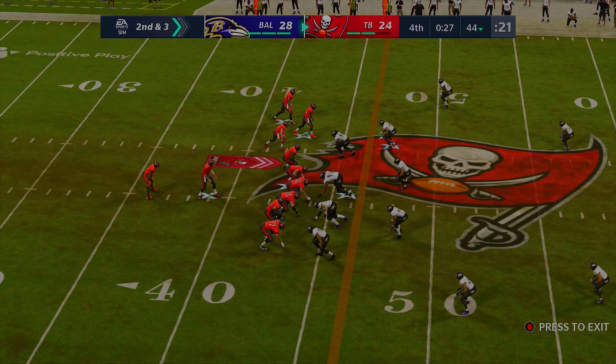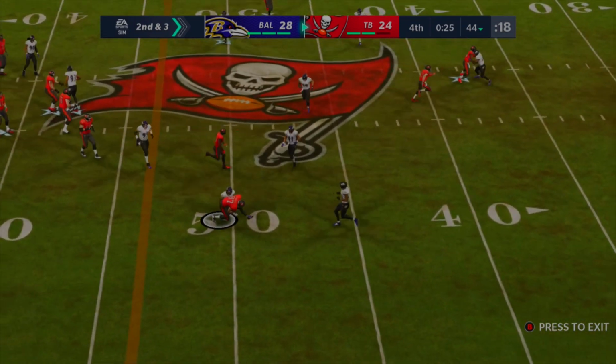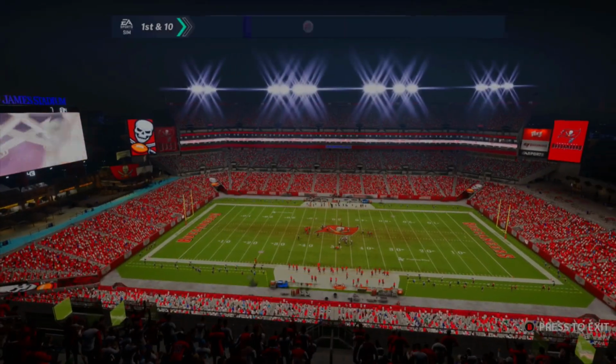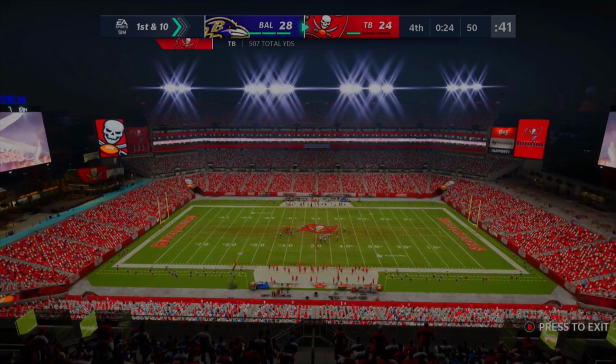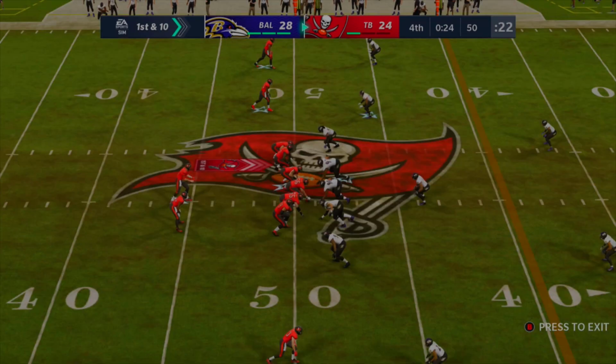Alright, and who doesn't love final minute drives from Tom Brady himself, this time on the Buccaneers versus the Ravens. 4-point game, and a field goal won't cut it. This is a quick pass to midfield to Gronk, and they now inch their way into the opponent's territory, calling a timeout. 24 seconds left, 500 total yards of offense for the Tampa Bay Buccaneers. Alright, so standing around the 50.5-yard line is where they're at.